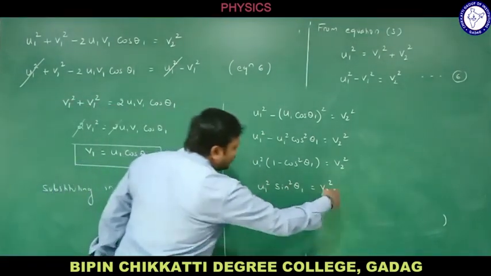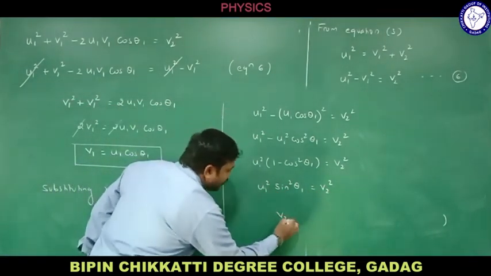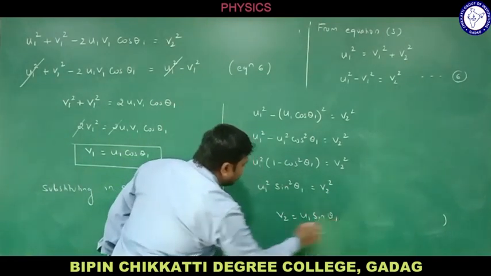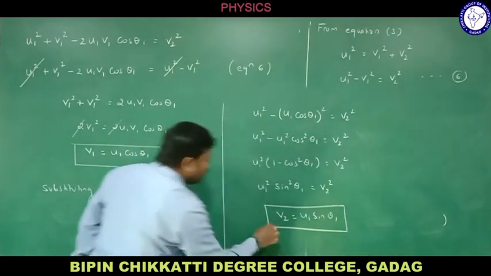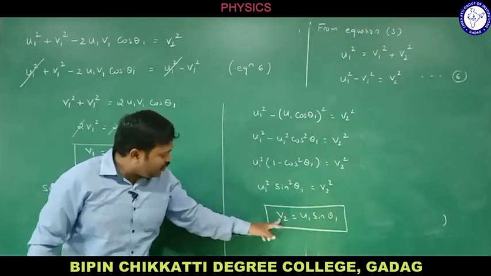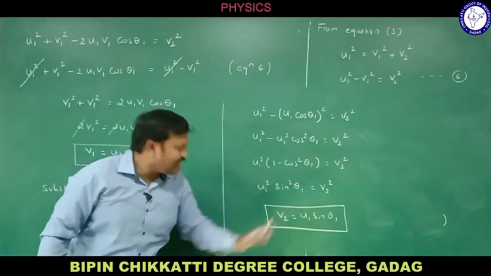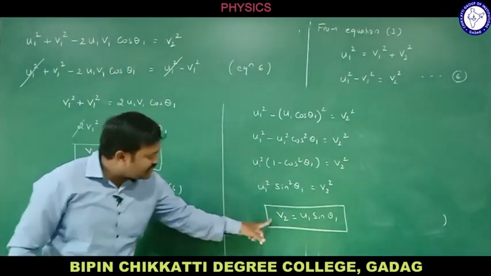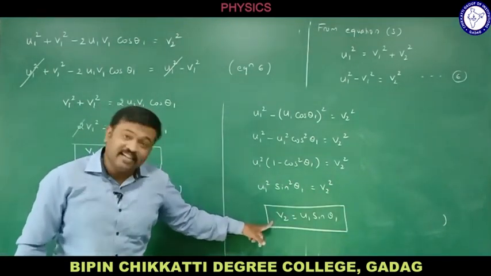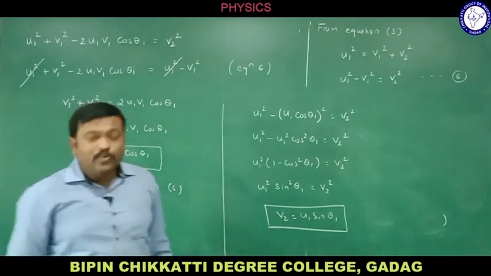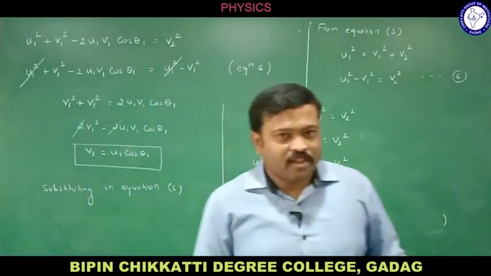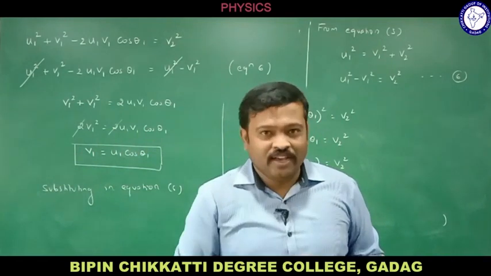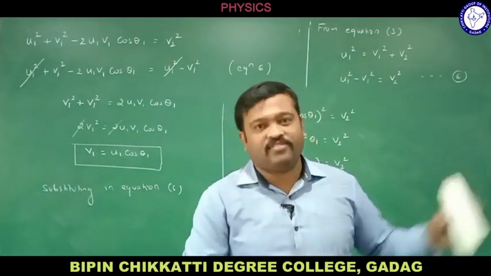I want V2. All terms are squared, so let me take the square root here. V2 is equal to U1 sin theta 1. This is the final velocity of the first particle and this is the final velocity of the second particle. This is how we calculated final velocities of the particles after elastic collision in the laboratory frame of reference.